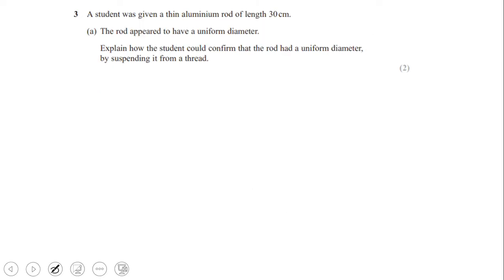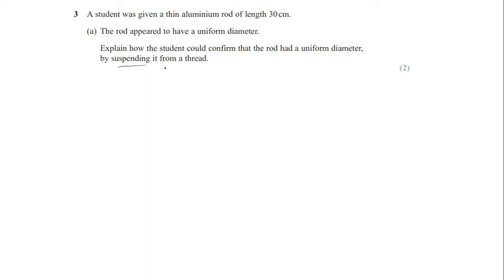A student was given a thin aluminium rod of length 30 centimeter. The rod appeared to have a uniform diameter. Explain how the student could confirm that the rod had a uniform diameter by suspending it from a thread. Clearly, the student is hanging, or suspending, the rod from a thread. So what is the student going to do?